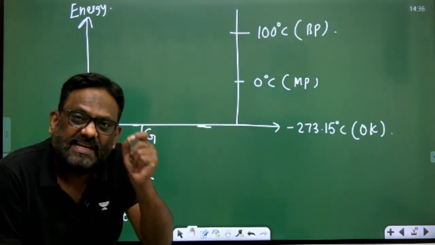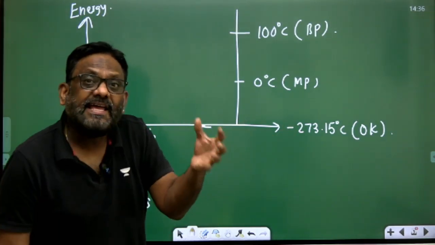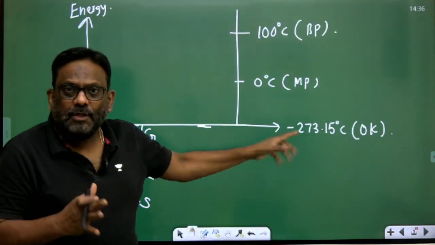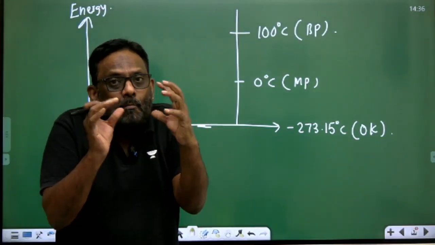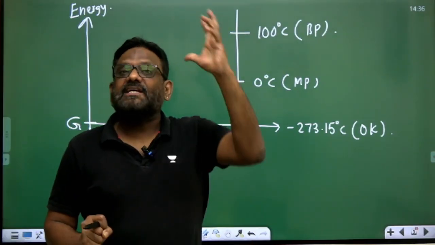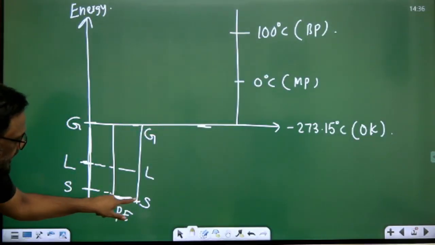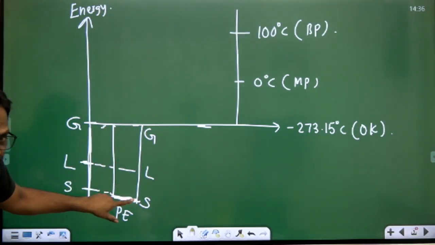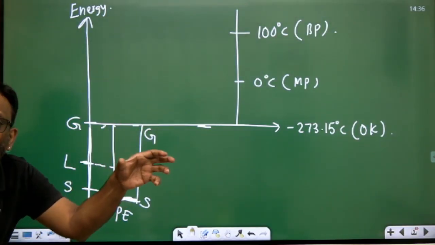But what energy it has? Molecules के पास क्या रहेंगे? At absolute zero, it is in solid form, ice at -273.15. So at absolute zero Kelvin, no kinetic energy. It has only मॉलिक्यूल्स का, इंटरमॉलिक्यूलर का बॉन्ड एनर्जी रहेगा, हाईएस्ट, मतलब नेगेटिव में हाईएस्ट. So this is the energy of that solid. मतलब यहां से इतना है सर. So this much is the energy of that; the total internal energy is kinetic plus potential energy.